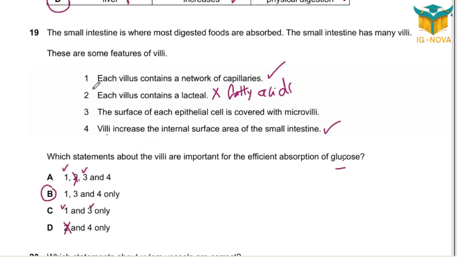So again, 1, each villus contains a network of capillaries, so 1 is correct. So D is out. Each villus contains a lacteal, it doesn't help. So A is out. The surface of the epithelial cell is covered with microvilli, it also helps. So 3 is correct. And we just said that 4 is also okay. So option B is correct.